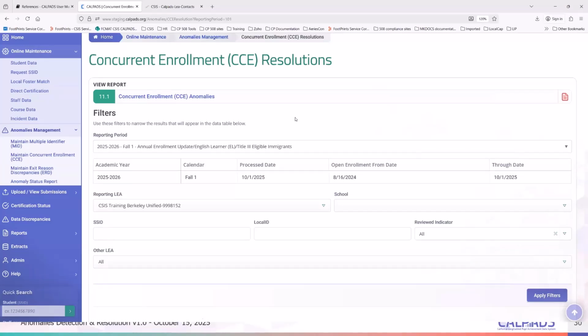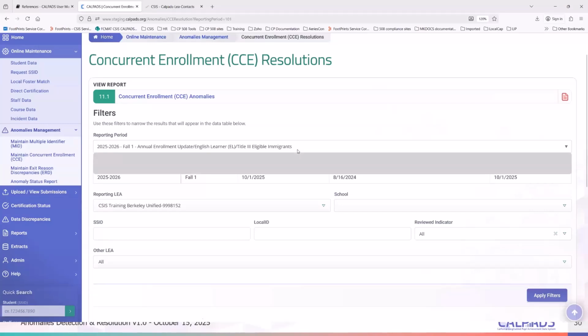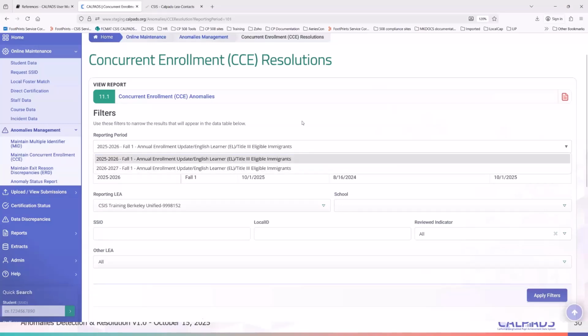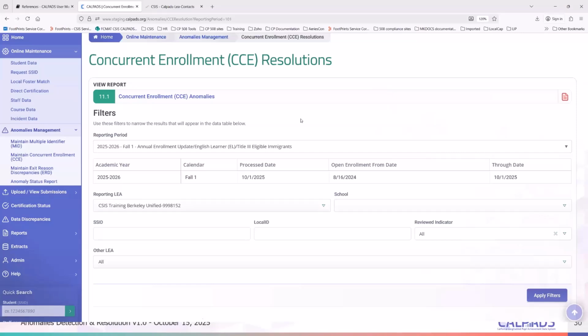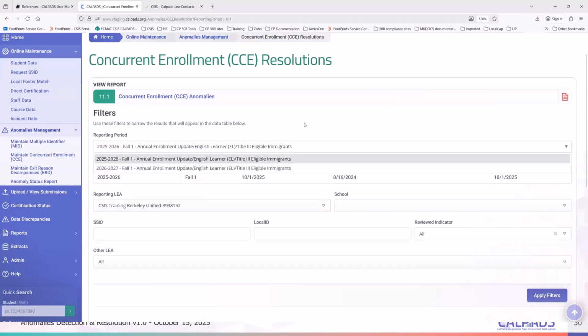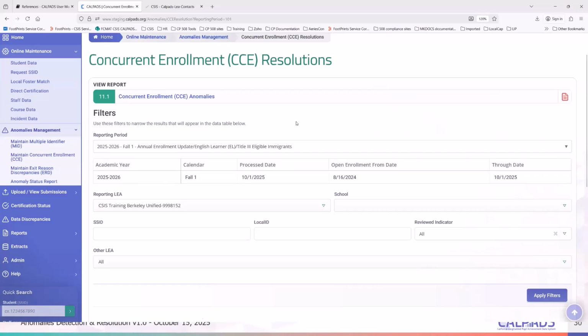So don't be alarmed if you open up the start of the year and you open up this CCE section and you have a last year CCE. That's fine. It should default still to 24-25 prior to census day. Once census day hits, then it becomes a 25-26. So it's just a matter of toggling between the filters.